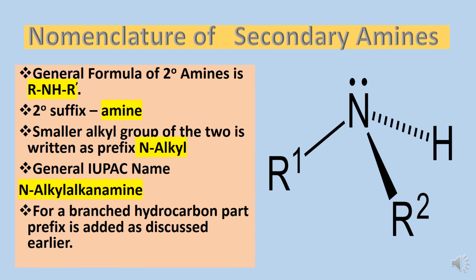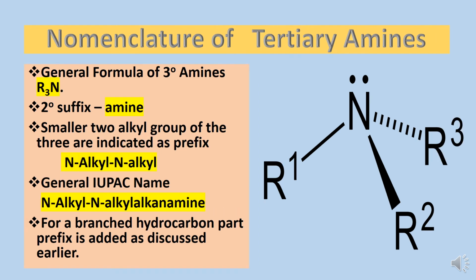And the general IUPAC name used is N-alkyl alkane amine. Here this N represents the nitrogen atom to which the second alkyl group, which is the smaller one, is attached. And in tertiary amines, as all hydrogens are replaced by 3 alkyl groups, so 2 alkyl groups are named as prefix, 2 smaller groups, and 1 larger will be selected as the parent chain. Hence the name would be N-alkyl alkane amine. Let us see few examples.